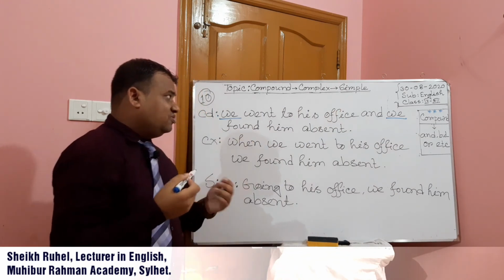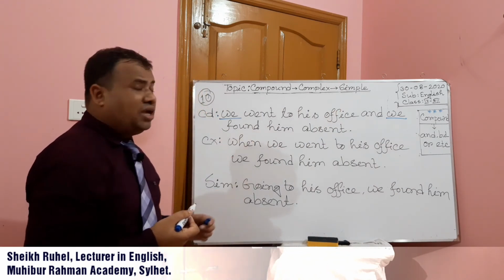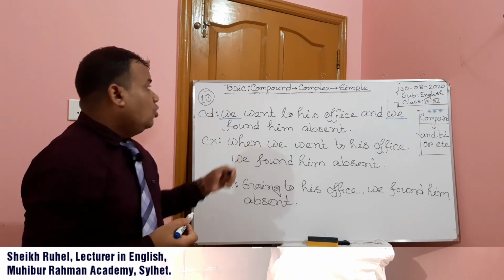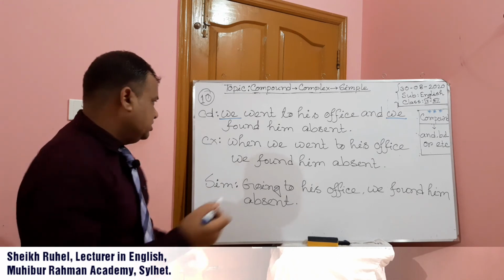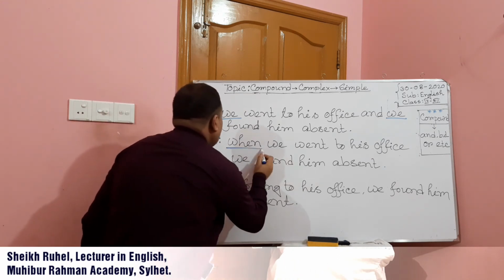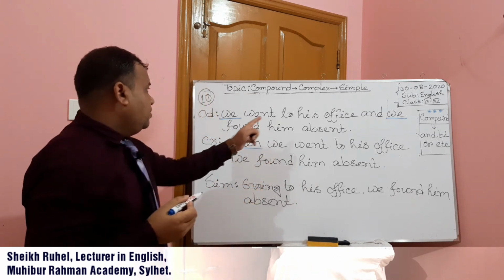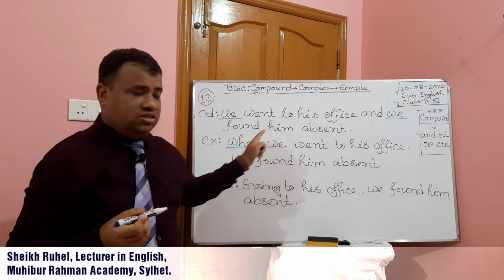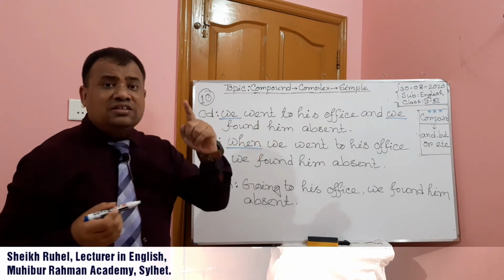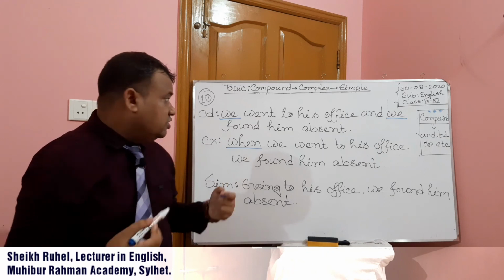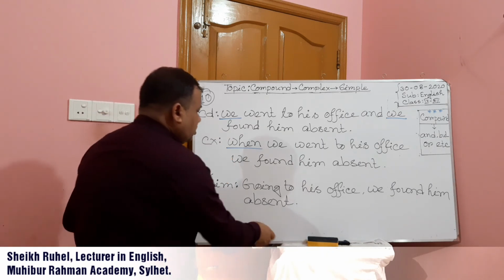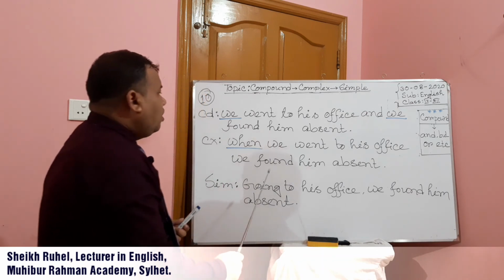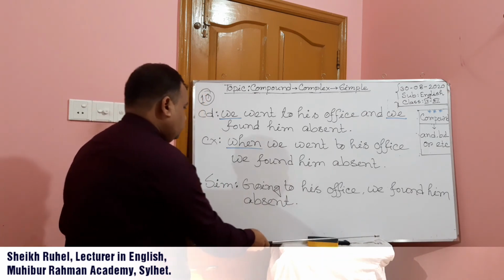This type of sentence, if we want to make it complex, we have to use when, as or since. So when you get a compound sentence with the same subject, you have to use when, as or since. When we went to his office, we found him absent.